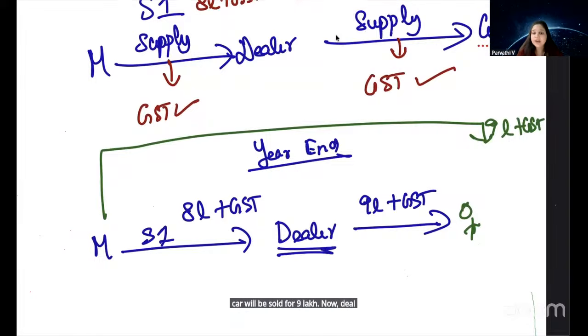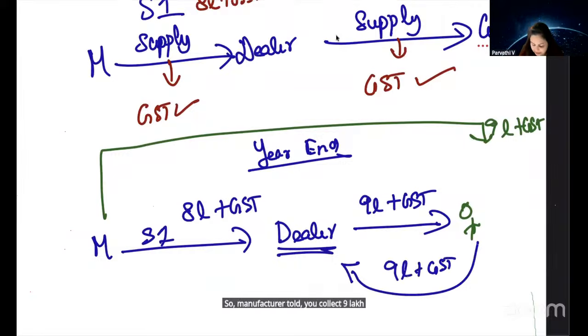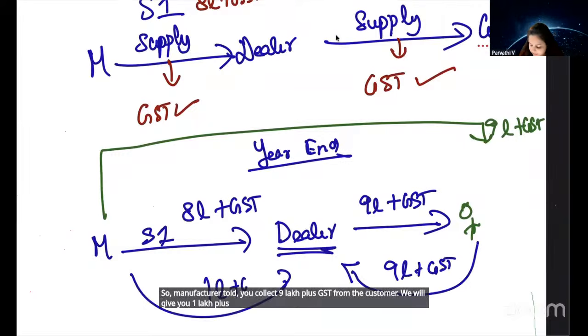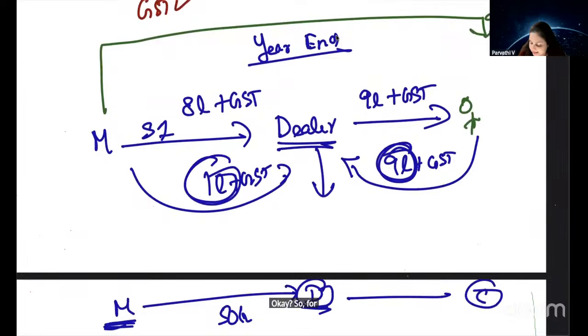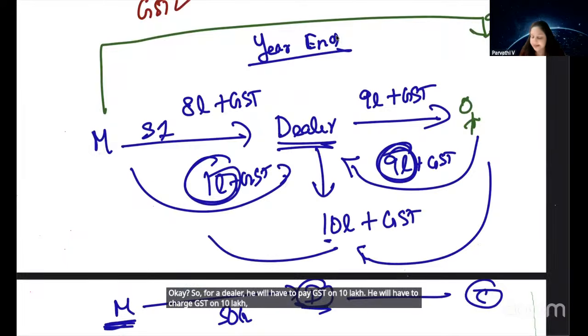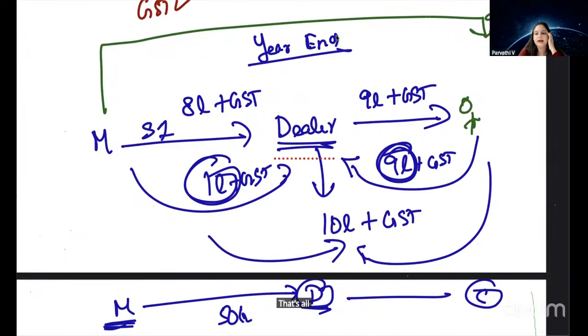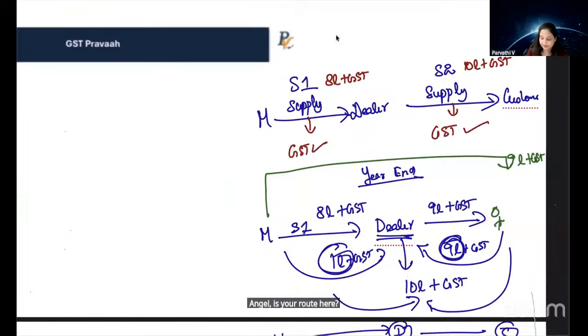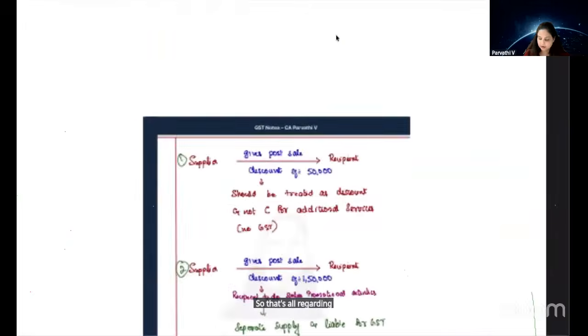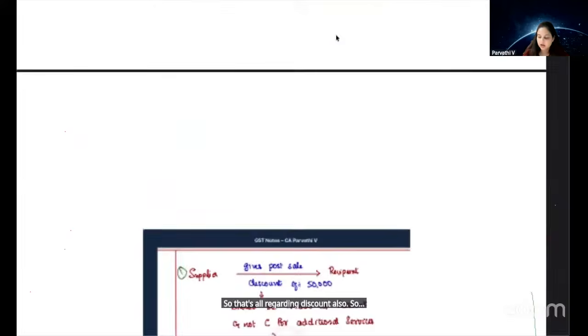Now the dealer is asking, what will I do? So the manufacturer told, you collect 9 lakh plus GST from the customer. We will give you 1 lakh plus GST. So your problem is solved. 9 plus 1, you got 10 lakh. So the dealer will have to charge GST on 10 lakh, but he will be collecting it from two different people. That's all. Are we clear, Angel? Is your doubt clear? Yes. Okay, so that's all regarding discount also.